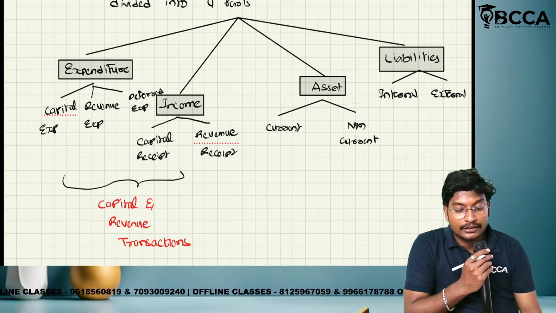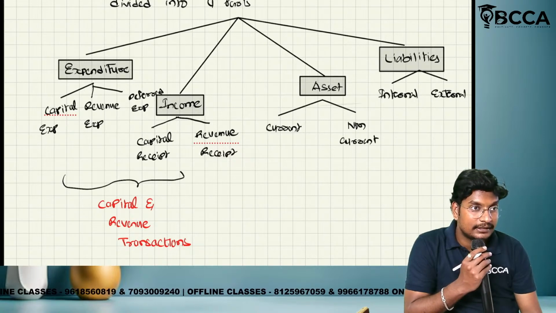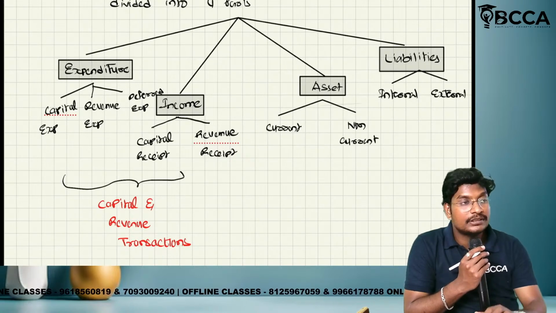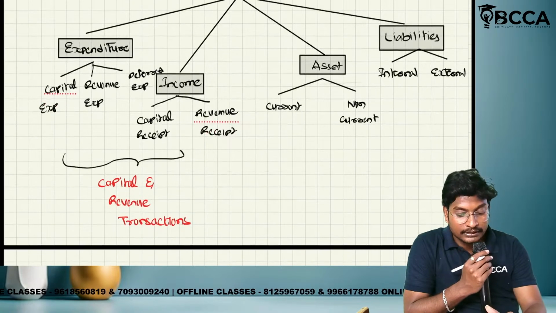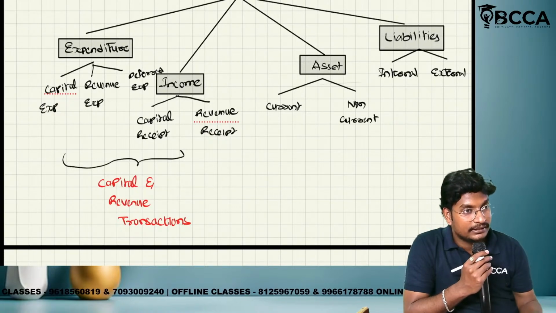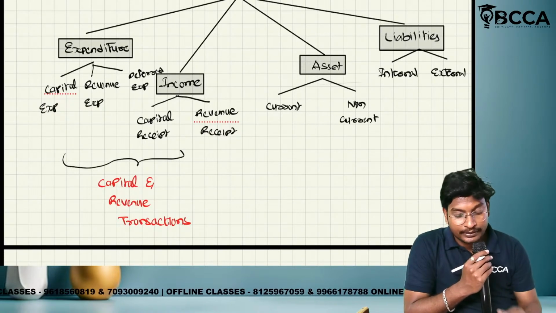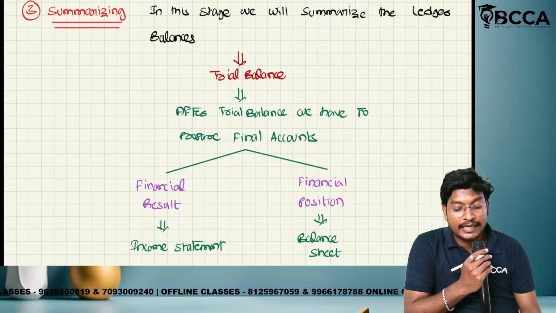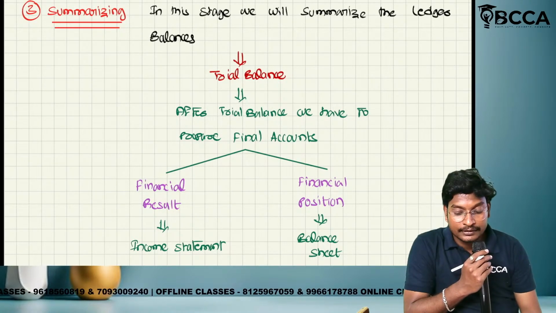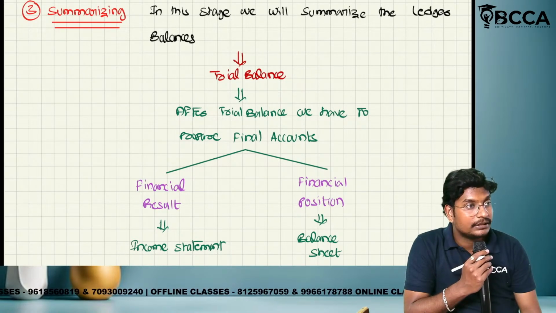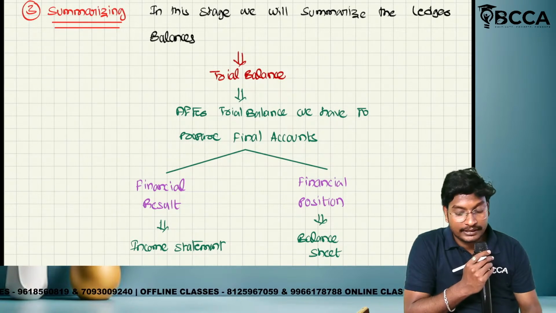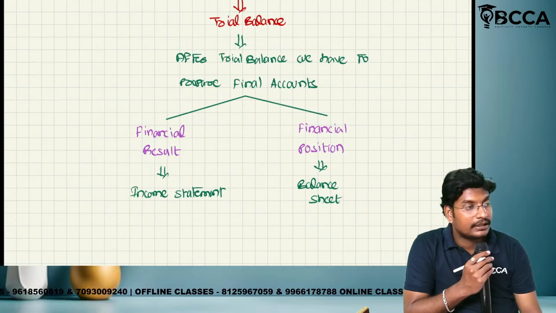After that, in order to find out the financial result and financial position, we have to summarize. That means what is the total expenditure? What is the total income? That summary happens in the form of trial balance. After that, we have to prepare the final accounts to find out the result and position of the finances: the income statement and the balance sheet.